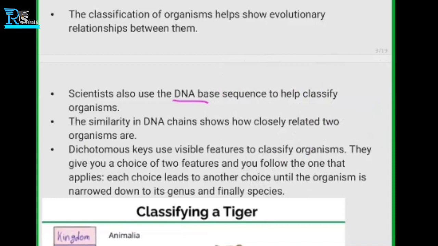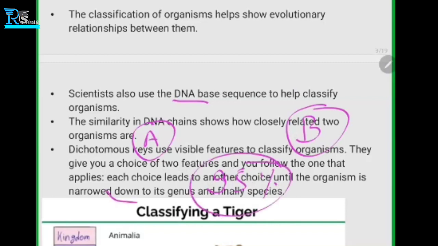So basically, if we discuss the DNA of two organisms, A and B, and they share approximately 90% or 95% similarity in DNA, then we can put them in one group. So there is a certain criteria of percentage. No two organisms can be exact.